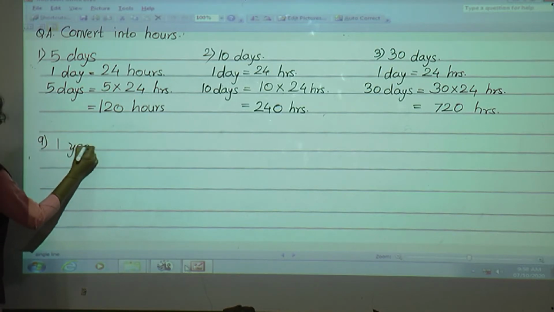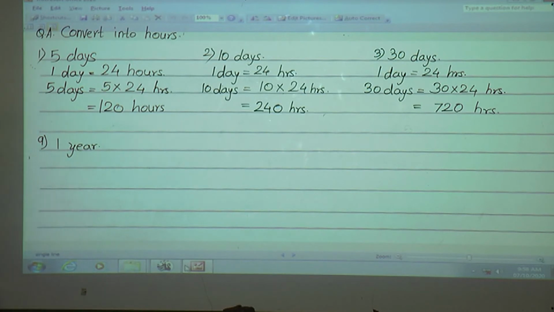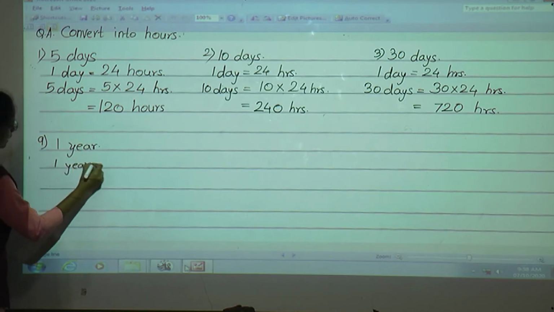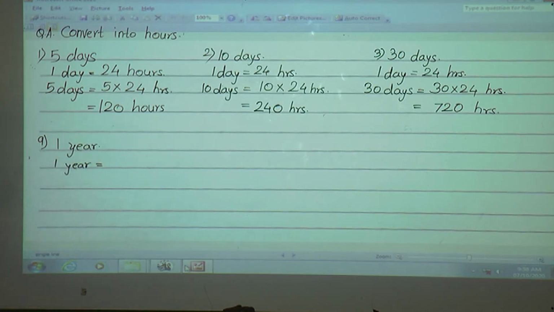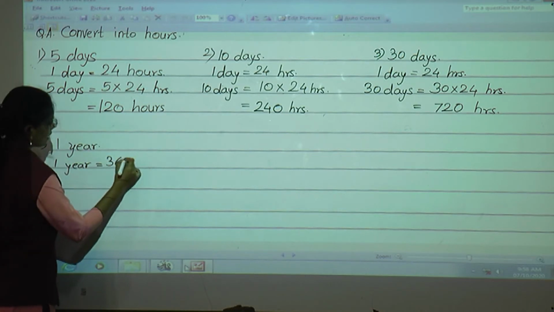Now this 1 year we have to convert into hours. Okay, so first what we will write? 1 year is equal to how many days are there in 1 year? In 1 year there are 365 days.